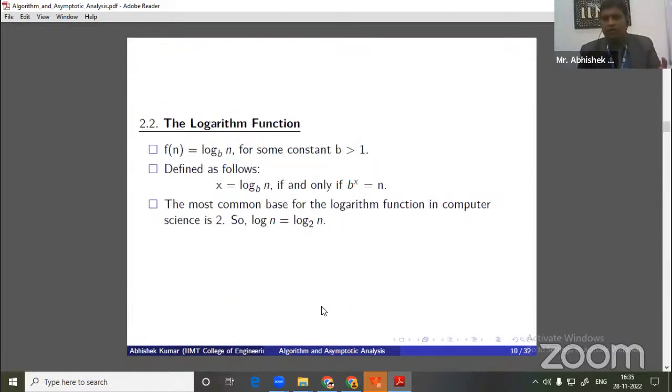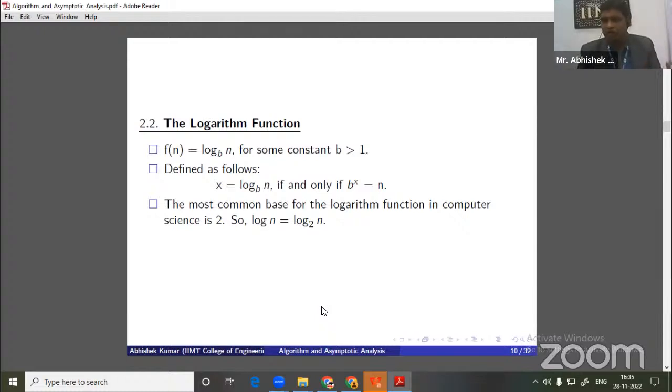Next comes the logarithmic function, a very important function. All of you have come across one searching technique called binary search. If we find the binary search time complexity, it comes in the form of log n. And because in computer science we are dealing with binary numbers, whenever we talk about log n, that means log n base 2.